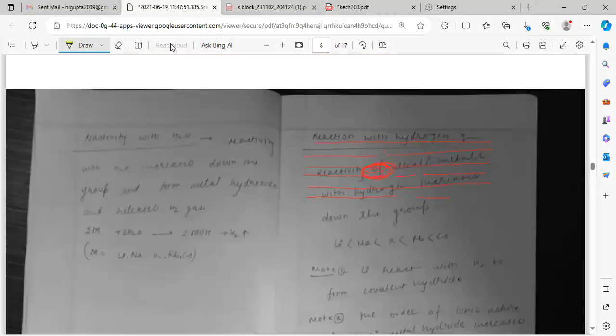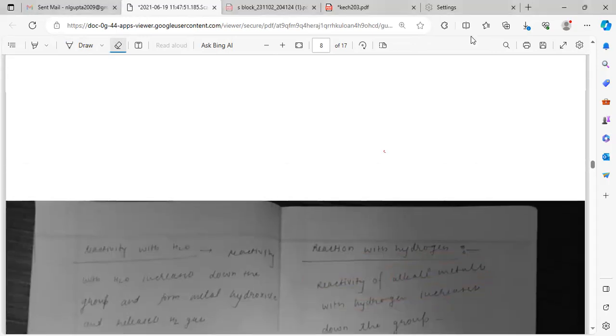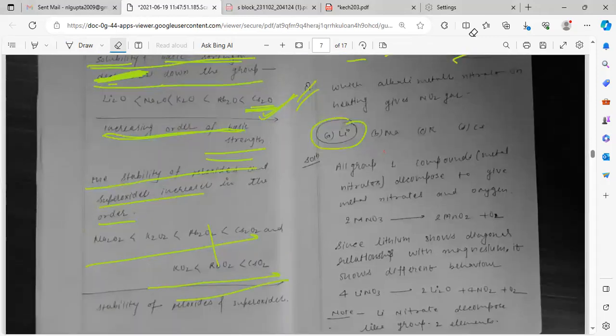So here the question is there. Group 1 metal nitrates decompose to give metal nitrite and oxygen.